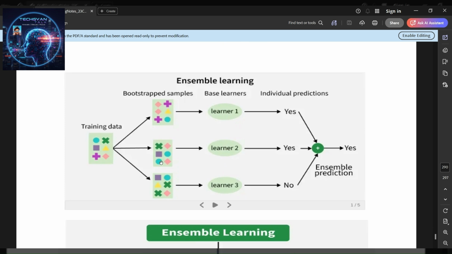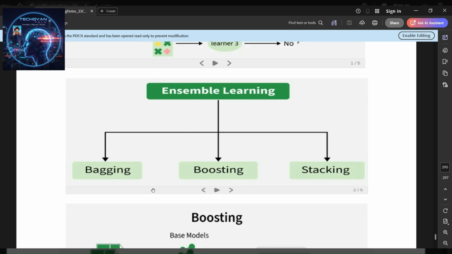This is how ensemble learning works. You can see in the representation the training data, bootstrapped samples, and base learners like learner 1, learner 2, learner 3, and individual predictions yes, yes, yes, no, which are combined into the ensemble prediction. Ensemble learning can be divided into bagging, boosting, and stacking.